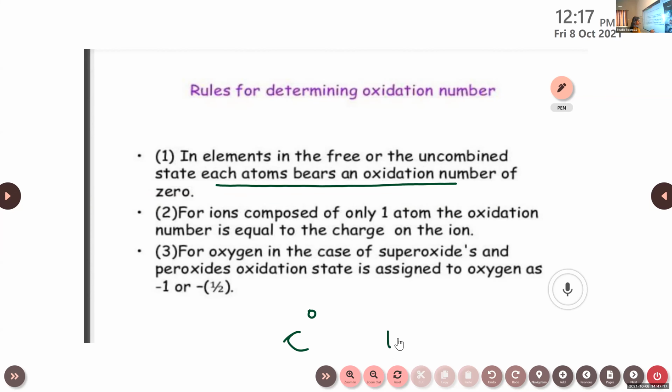If it is a hydrogen atom in a single or free state, its oxidation number is 0. Oxygen in free state, its oxidation number is 0. So for all elements in the free or uncombined state, meaning not in the form of a compound, the oxidation number is 0. That's the first rule.